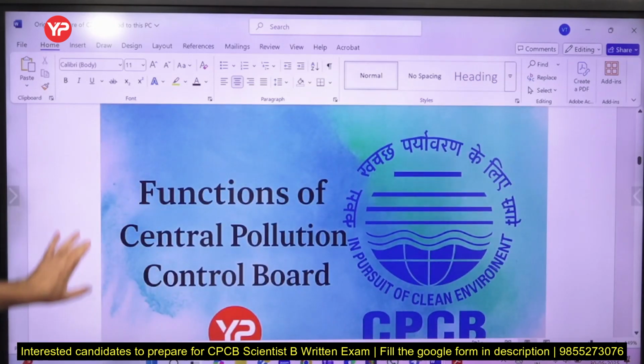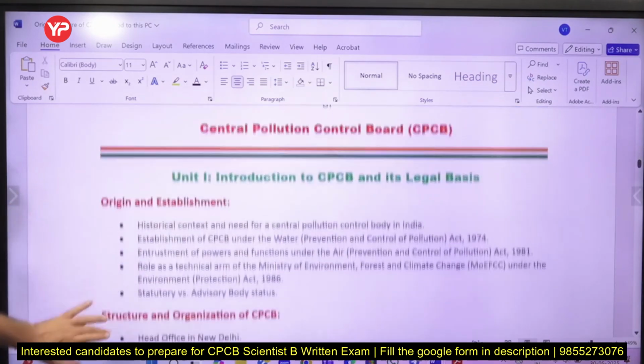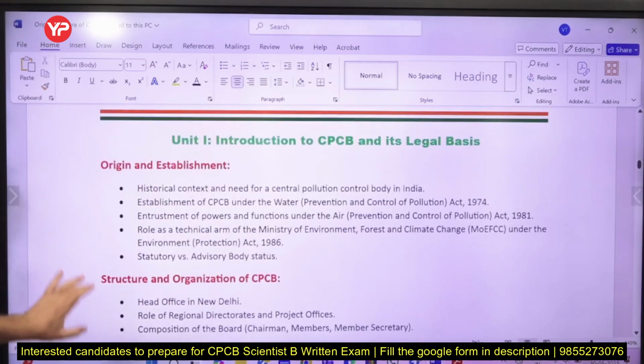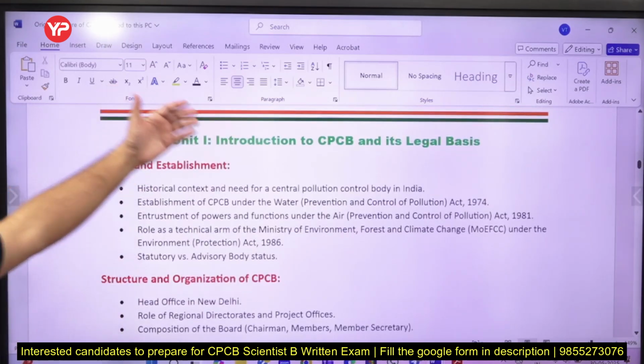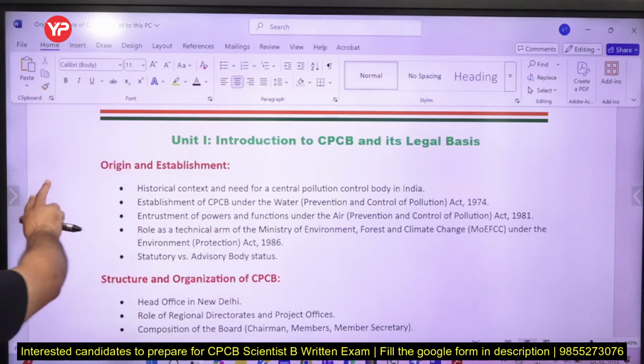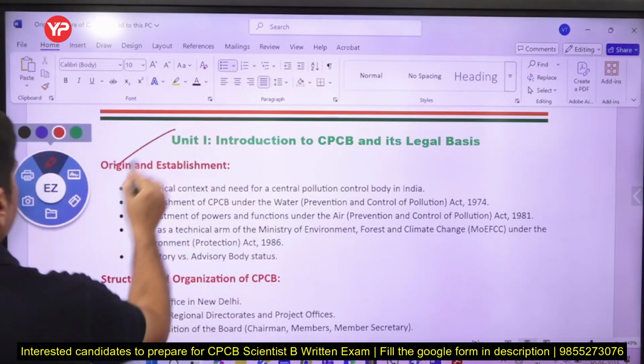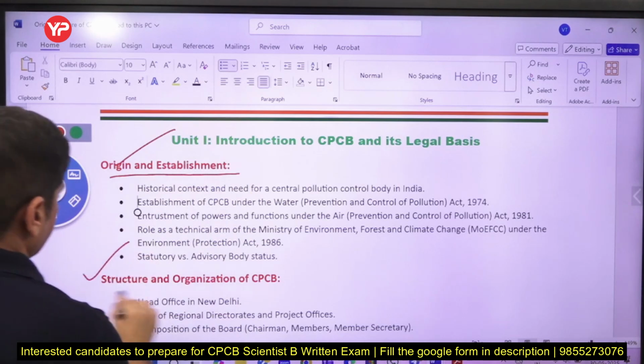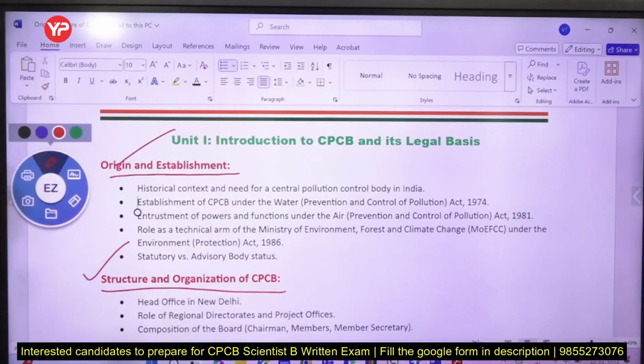So function of Central Pollution Control Board, friends, that is the topic today. Okay, and introduction to CPCB and its legal basis. If I tell you in detail about these 6 topics, this is what we are going to cover. In today's lecture, I am going to cover origin and establishment, that is one part, structure and organization of CPCB, that is another part.